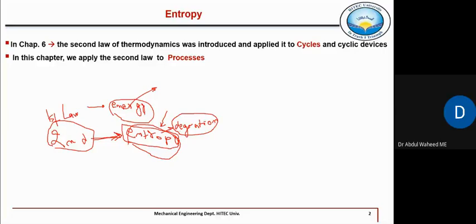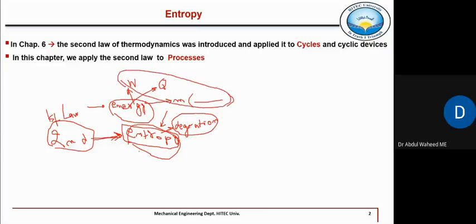Entropy is very tedious to define and very difficult to give any physical description of, like energy. Energy is quite clear in thermodynamics. We know what energy is, either in the form of heat, work or mass, and in mass there are various types of energies. So it is all about the quantity of energy.